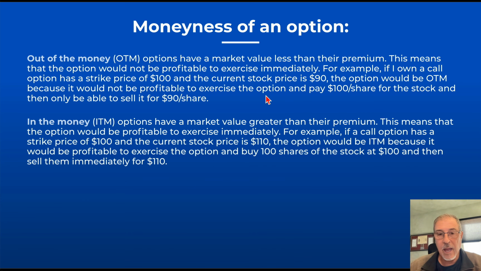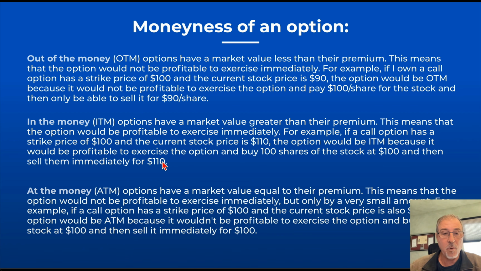An in the money option will have a market value greater than its premium. This means that the option would be profitable to exercise immediately. For example, if a call option has a strike price of 100 and the current price of the underlying is at 110, the option would be in the money because it would be profitable to exercise that option and buy 100 shares of the stock at 100 and then sell them immediately for the 110.